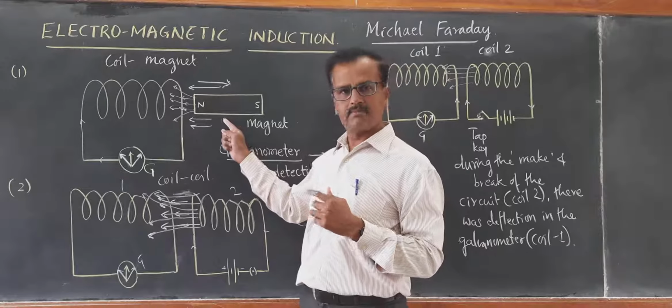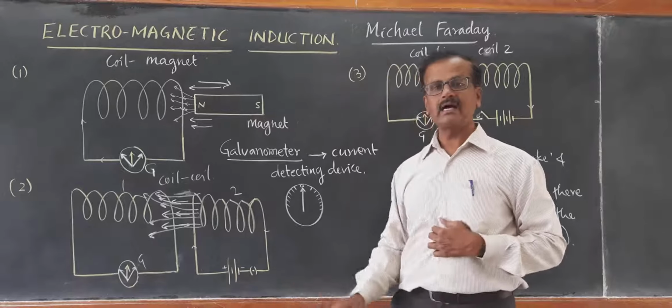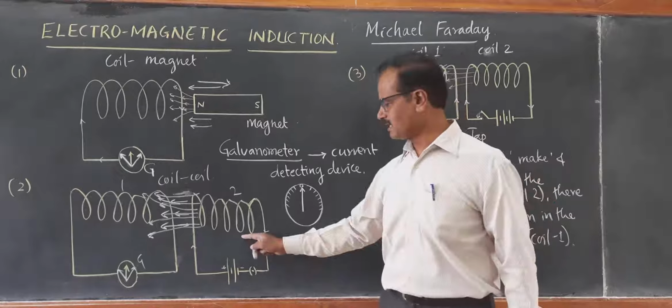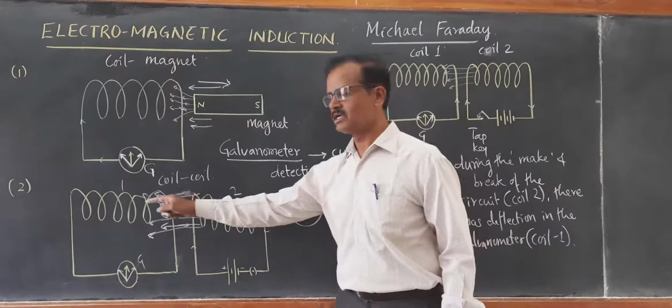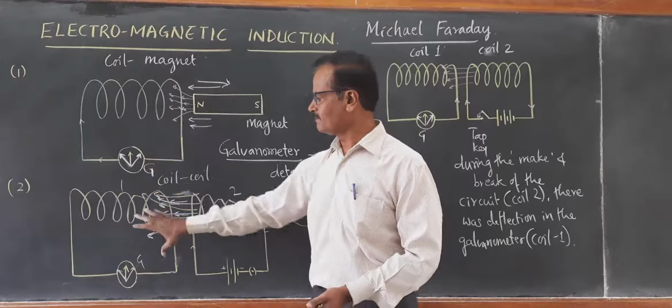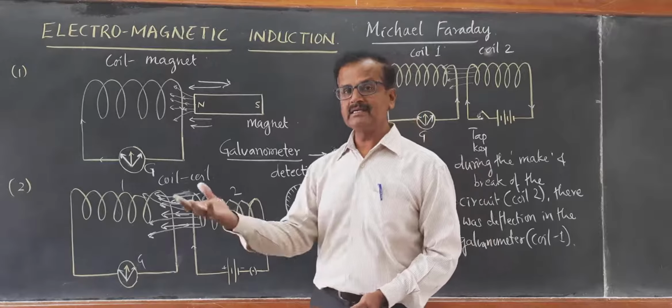Either you take a bar magnet directly, or you take a current carrying coil. The phenomenon is the same. When the current carrying coil is moved towards and moved outwards, the magnetic field lines linking with the coil are increasing and decreasing.